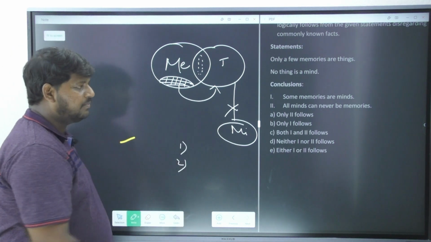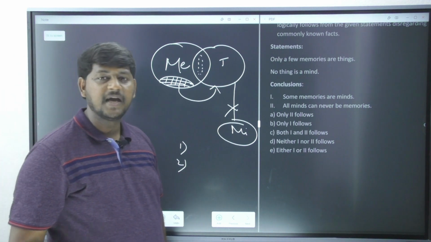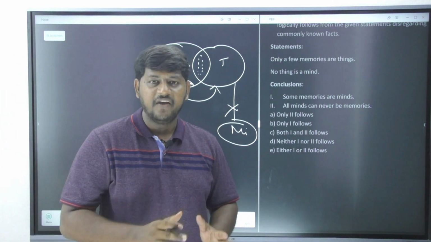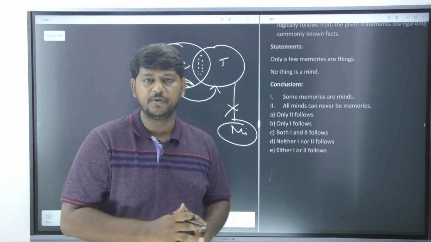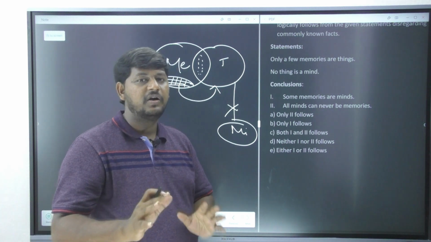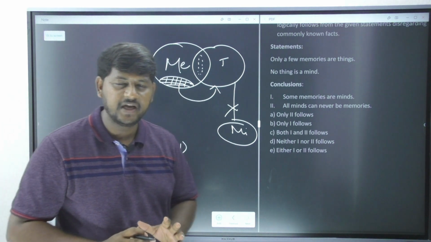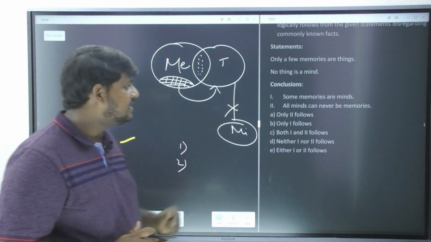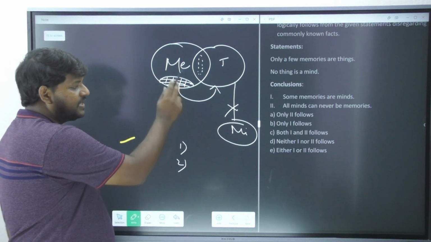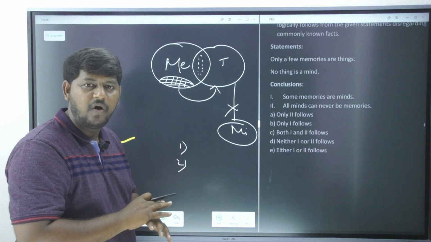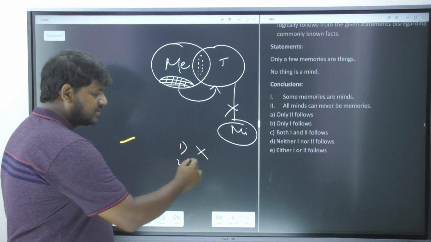What does conclusion number 1 say? Some memories are minds. This is a positive conclusion. Please do remember, if a positive conclusion is true, it is always true. You don't have to write any alternative diagram. You don't have to take any complementary pairs. So positive, some memories are minds. Now memories and mind, whether they are having any relation? No, they are not having any relation. So the first one is gone.